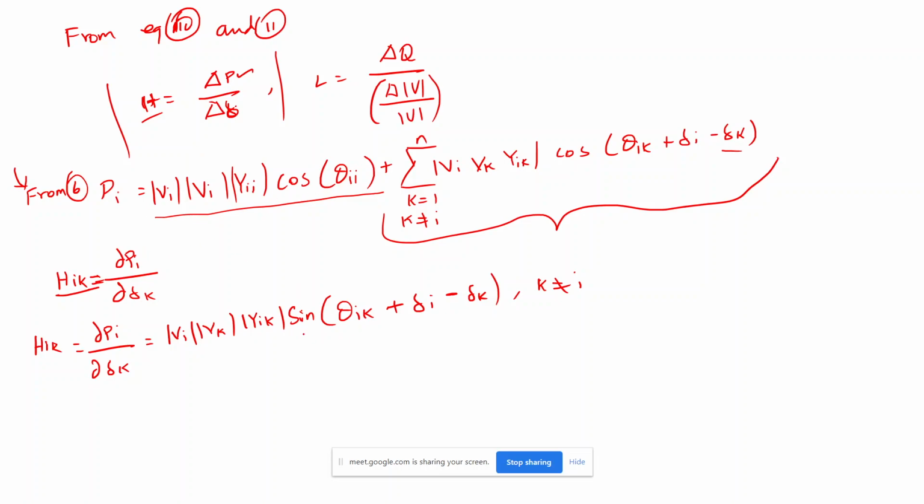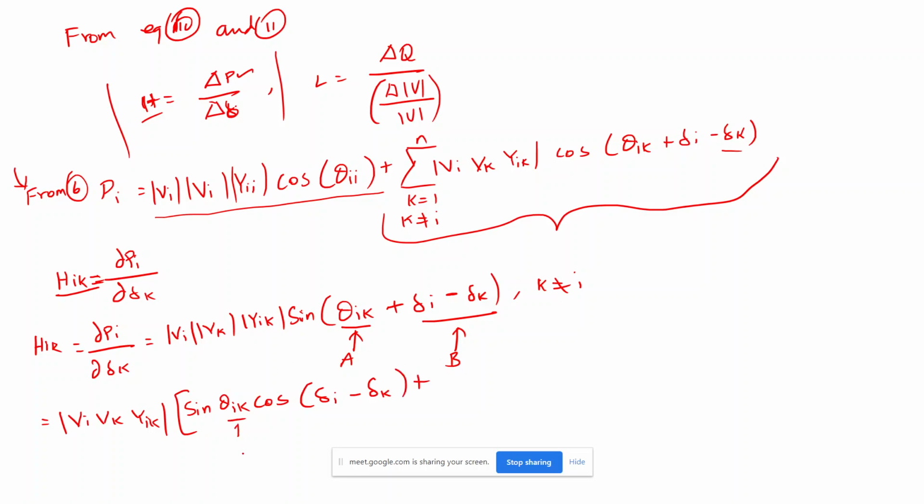Now further if I simplify, taking this as A and this as B, sin A plus B, I will write the same thing here: Vi Vk Yik and sin A cos B plus cos A sin B. So it will be sin theta ik, that is sin A, and cos B, which is cos of delta i minus delta k, plus cos A, what is A, theta ik, and then sin B, what is B, delta i minus delta k. So I will get this equation.